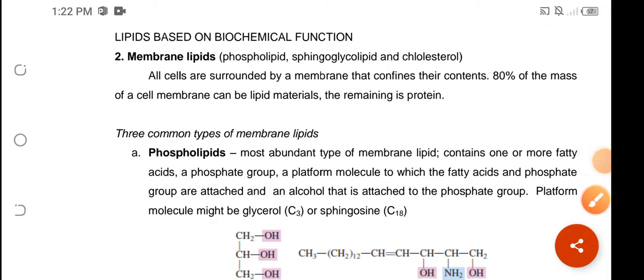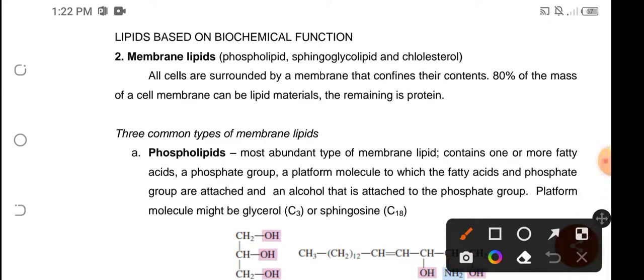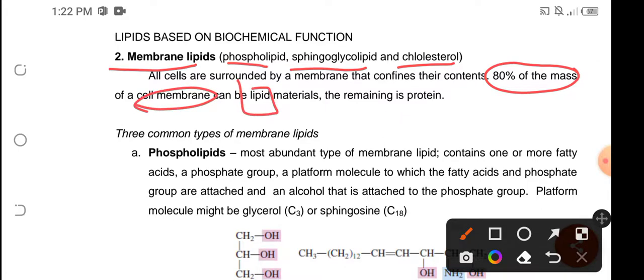Okay, so the next lipids that we're going to discuss are the membrane lipids. We have three membrane lipids, namely phospholipid, sphingoglycolipid, and cholesterol. We have to take note that 80% of the mass of the cell membrane is lipid, and the remaining is protein. So the majority of the cell membrane is lipid material.